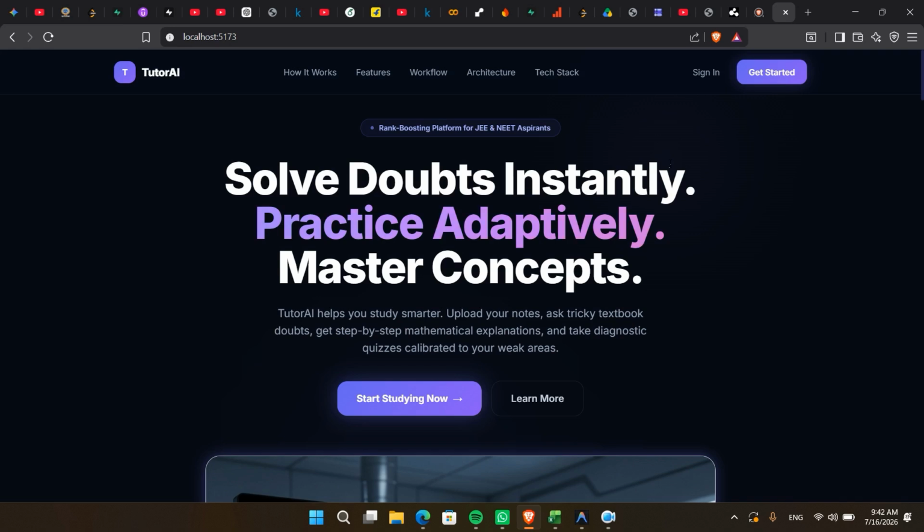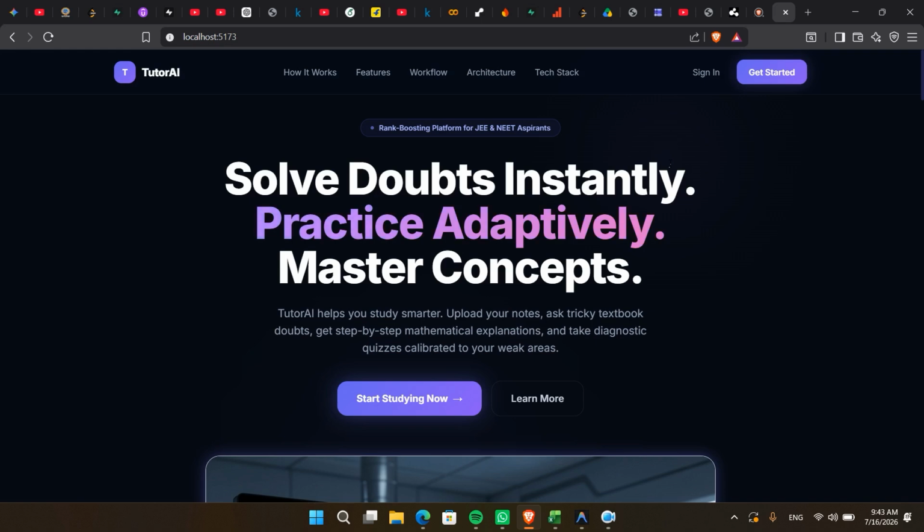Hello everyone, today I'm excited to present Tutor-AI, an AI-powered personalized tutoring platform designed specifically for IITJEE aspirants. While modern large language models like ChatGPT and Gemini are incredibly capable, they are general purpose models. They aren't specifically designed to teach highly specialized subjects like JEE, mathematics, physics, and chemistry. They also don't adapt to an individual student's strengths, weaknesses, or long-term learning progress.